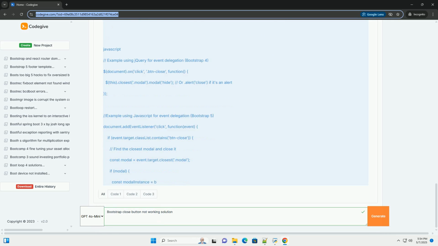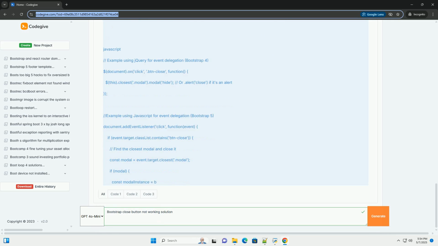Close button in a modal. data-bs-dismiss equals modal. This is critical for Bootstrap to automatically handle the closing of the modal. The data-bs-dismiss attribute tells Bootstrap's JavaScript to close the modal when the button is clicked. It must match the ID of the modal element. If you are using an older version of Bootstrap, it could be data-dismiss equals modal.